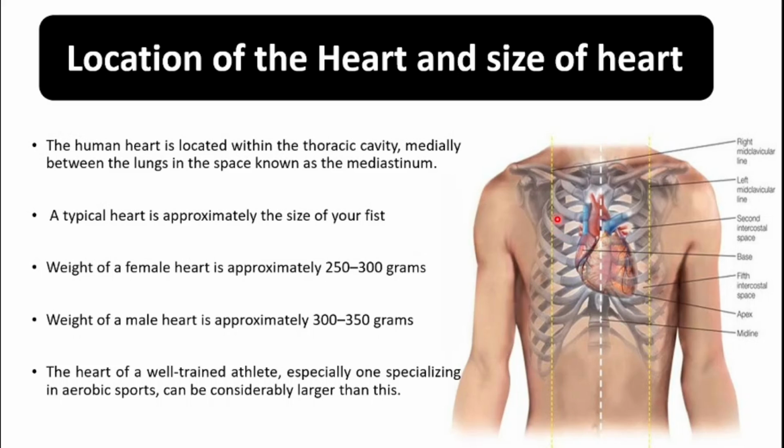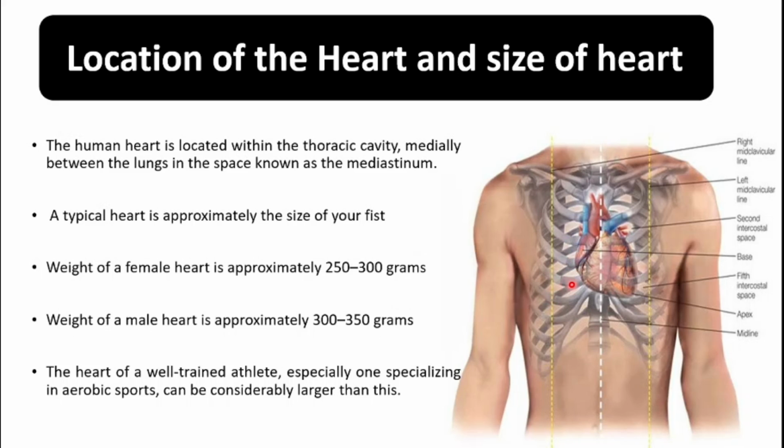And you know that the heart is enclosed by the ribs, and we have 12 ribs on the right side and 12 ribs on the left side. The space between the ribs is known as the intercostal space.